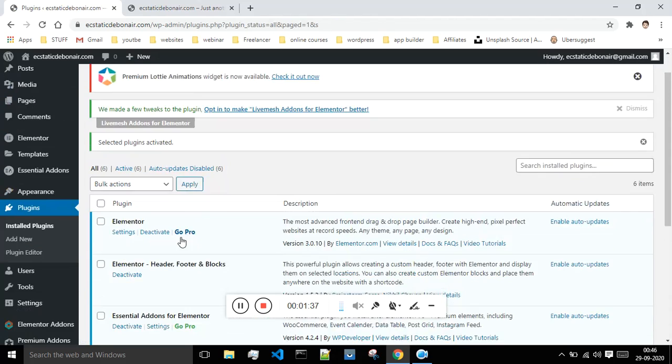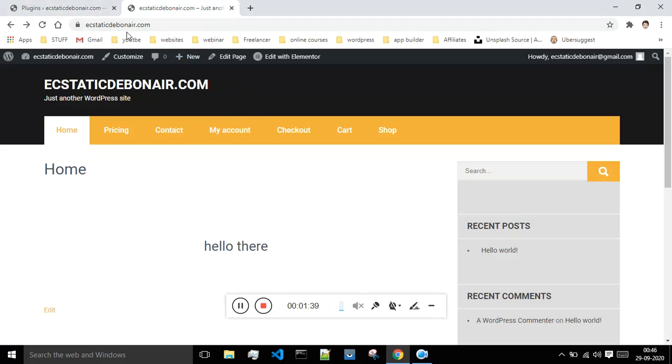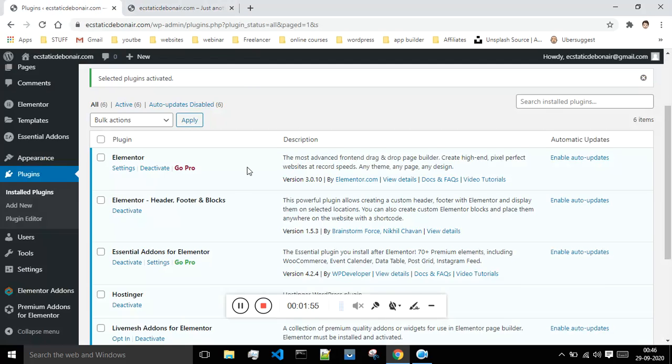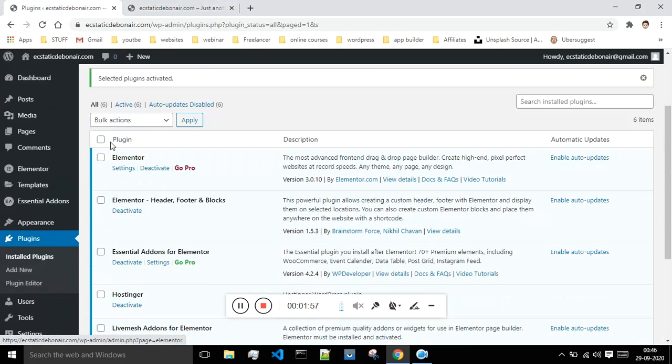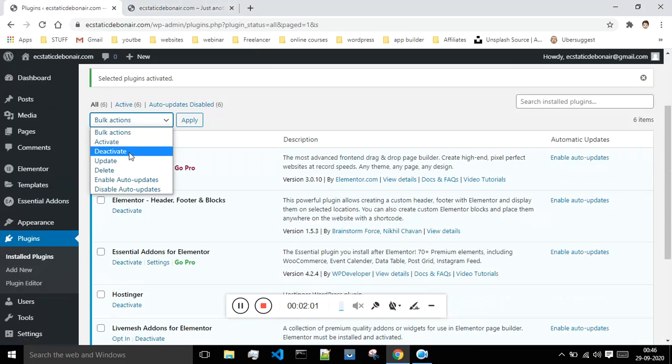Once you are done with that, you just have to go to your website, and you will get this option which says edit with Elementor. But sometimes you won't get this option because there are some errors, or this might clash with some other plugins. In order to get this option, select all the plugins, and in the bulk action say deactivate.